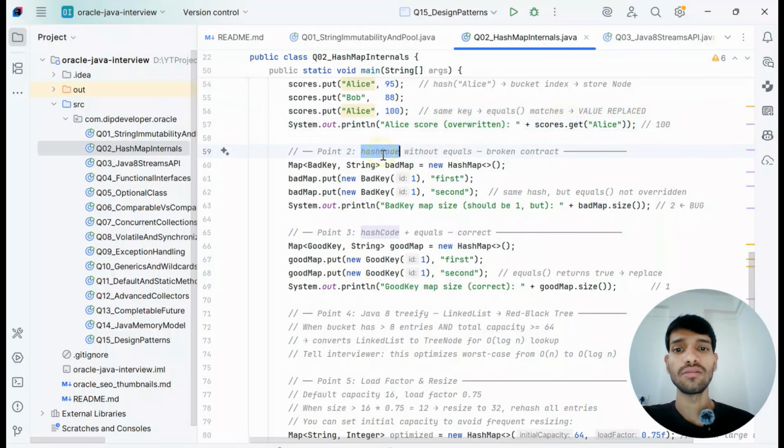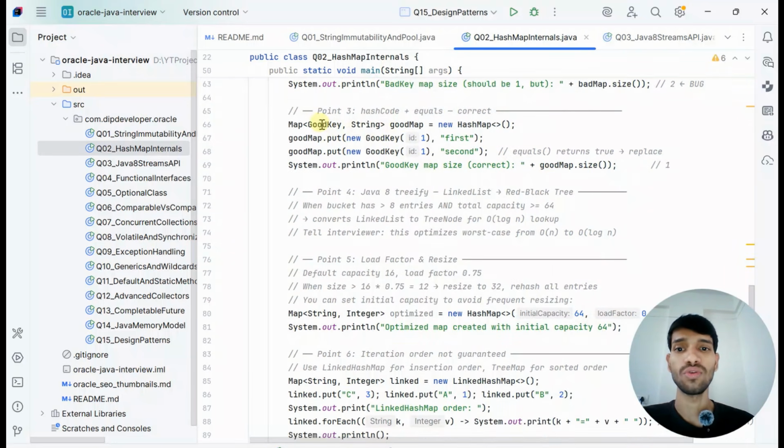So if we do our custom hashCode, so if we see this bad key, which is our map, if we add a new object, here the id is the same, meaning the keys are the same. Even though the key is the same, the equals method is not overridden, so here the size will show as 2, which is not correct for the good key.